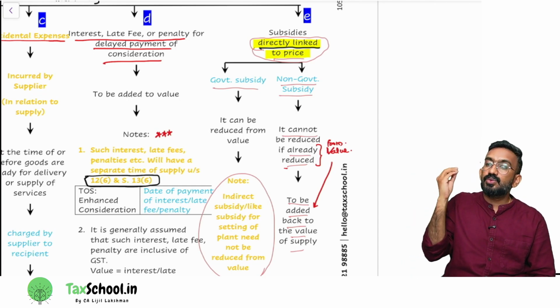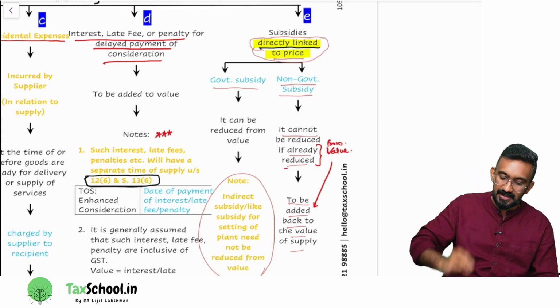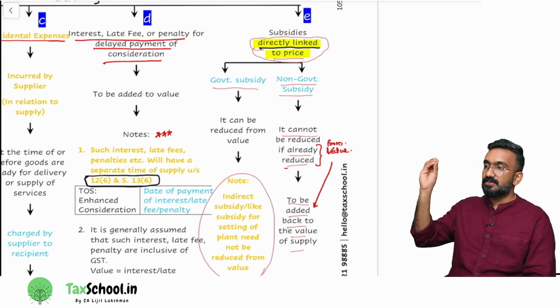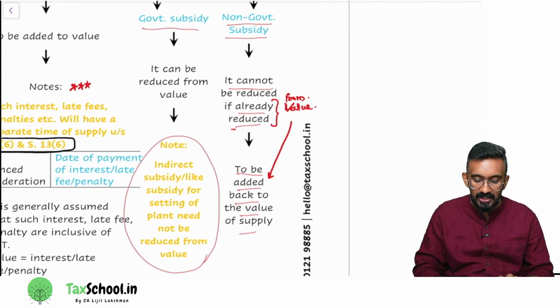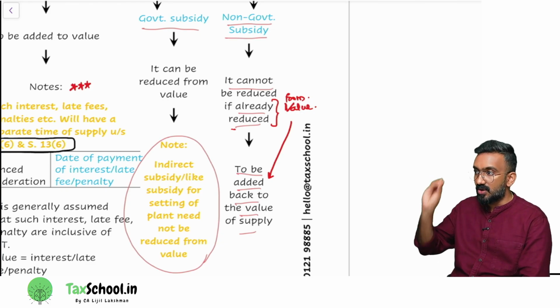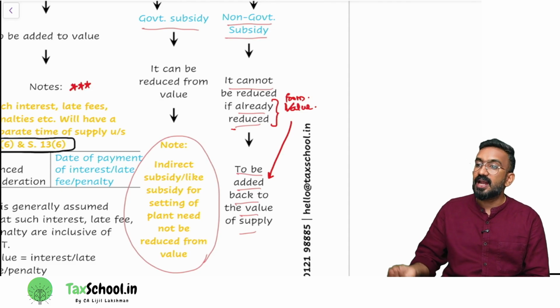Then 15.2e says subsidies can be of two types. One is a government subsidy, another is a non-government subsidy. If it is a government subsidy, how should you treat it in GST? It can be reduced from value. If it is a non-government subsidy, it cannot be reduced from value. If it is already reduced, what should you do? Add it back to the value.